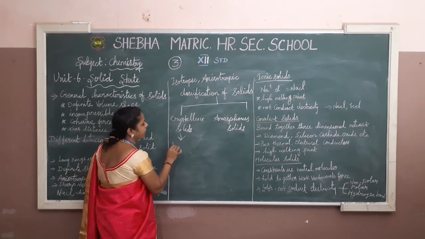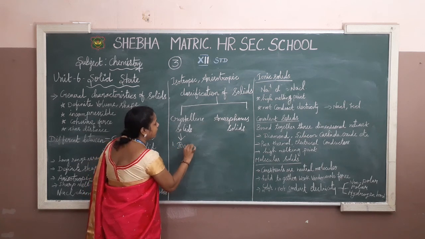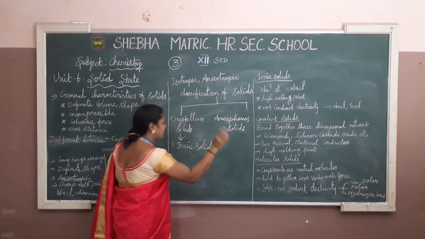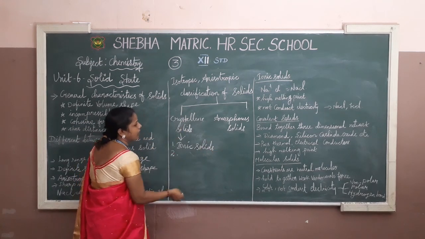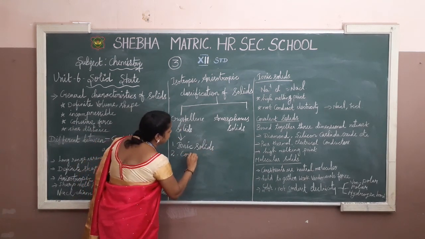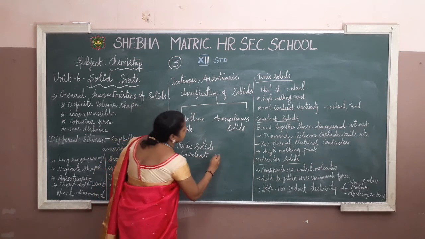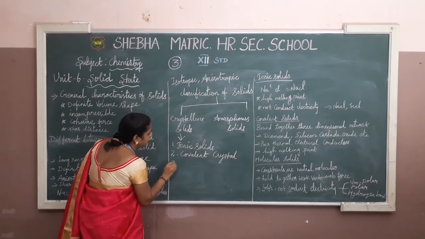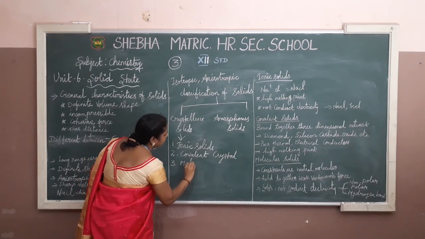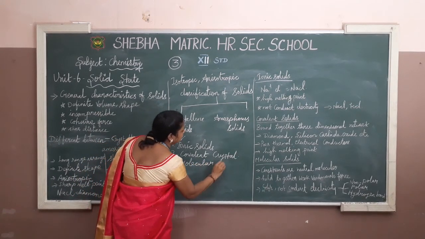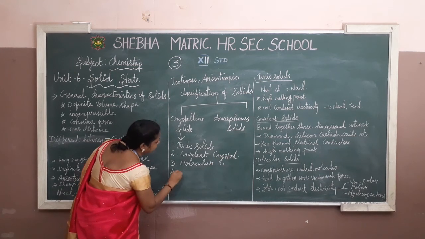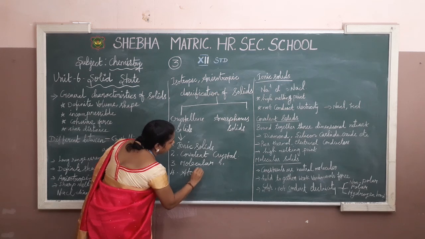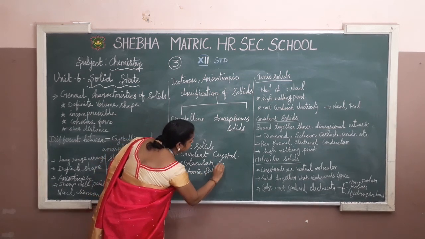The one type is, what is that? Ionic solids, crystalline solids. And 2, covalent crystal. And then third one, molecular crystal. And fourth one, atomic solids.